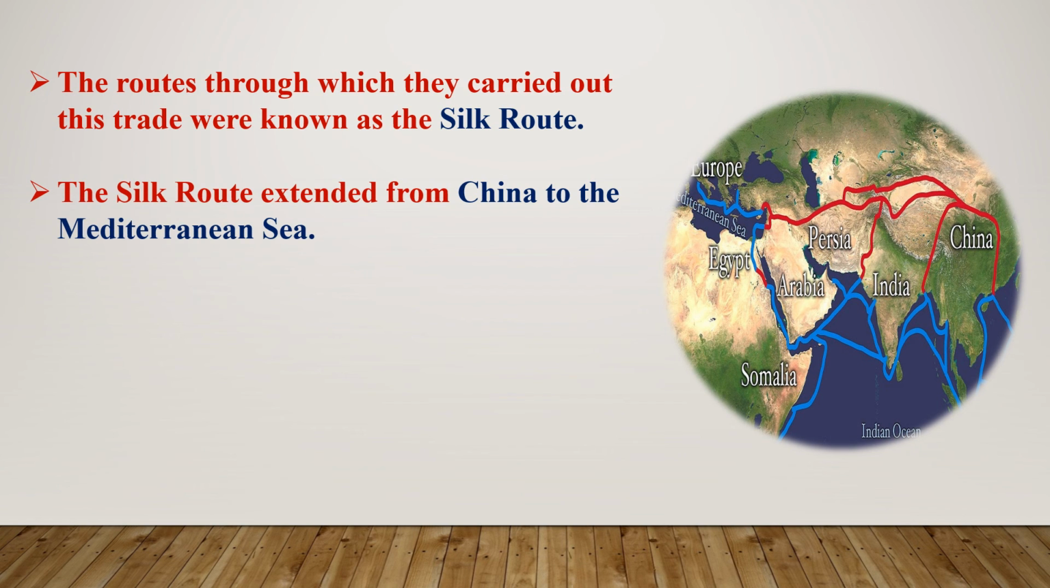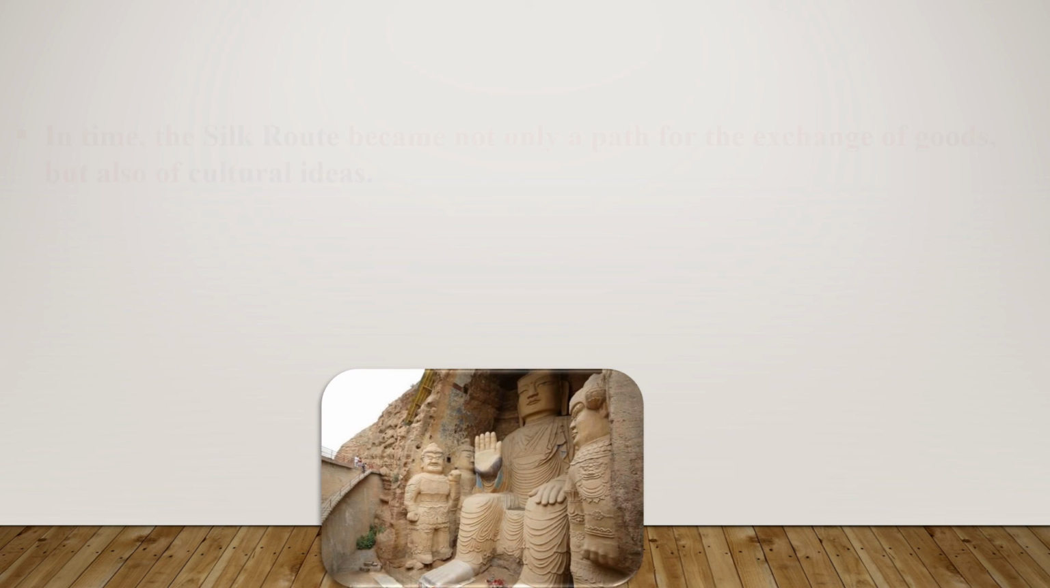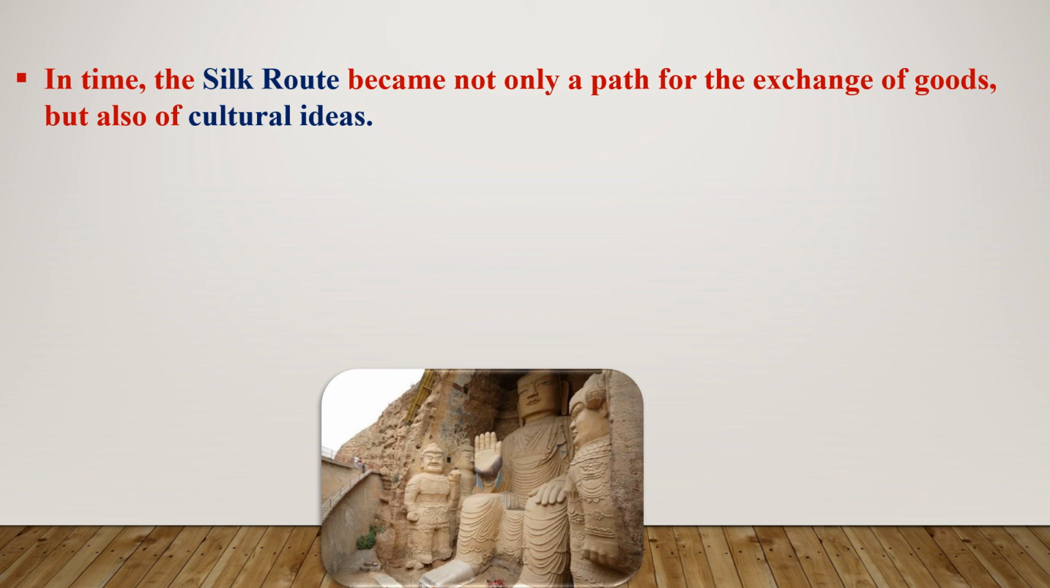The Silk Route extended from China to the Mediterranean Sea. See, as we are seeing in the map, it just extended from China to the Mediterranean Sea. A branch of it came to India through the passes in the northwest. In time, the Silk Route became not only a path for the exchange of goods but also of cultural ideas. So, not only for business purposes, they were also exchanging cultural ideas.